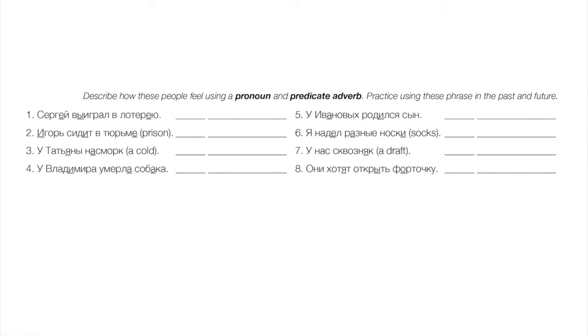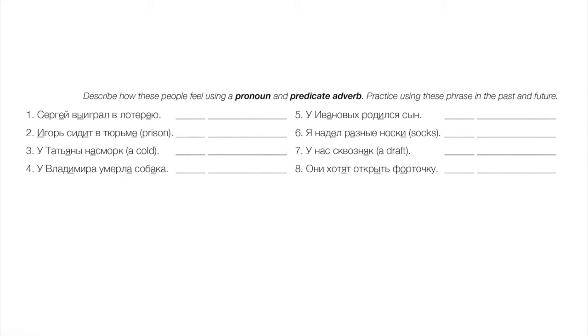2. Игорь сидит в тюрьме. Okay, he's sitting in prison. Let's say that he's bored. Ему скучно, right? Or maybe he's not having a good time. Ему не весело. Ему плохо, right? Tons of things we could say.